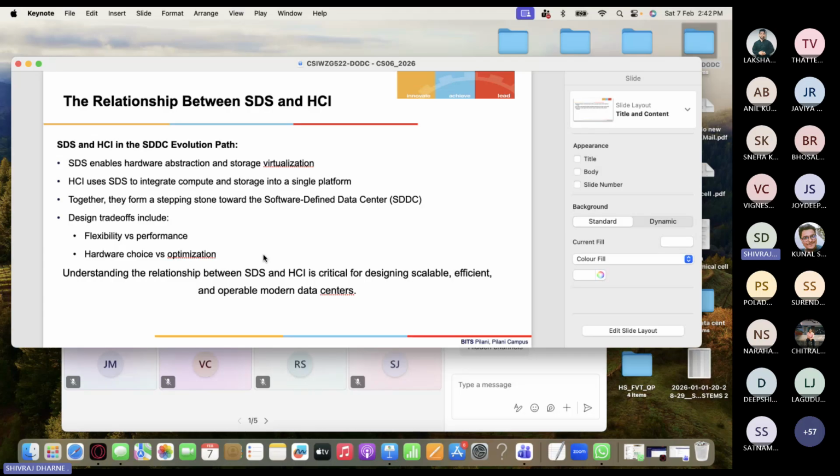All that will be considered when you are building a hyper-converged infrastructure. So understanding the relationship between software-defined storage and hyper-converged infrastructure is very critical for designing scalable, efficient, and operable modern data centers.